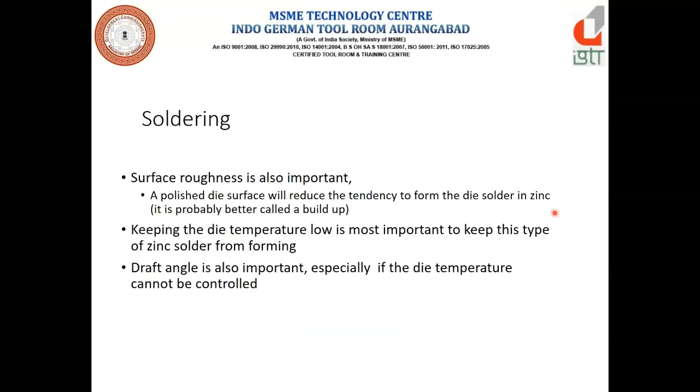The surface roughness is also important. A polished die surface will reduce the tendency to form die solder, basically on zinc. Keeping the die temperature low is most important to keep this type of zinc soldering from forming. Draft angle is also important.